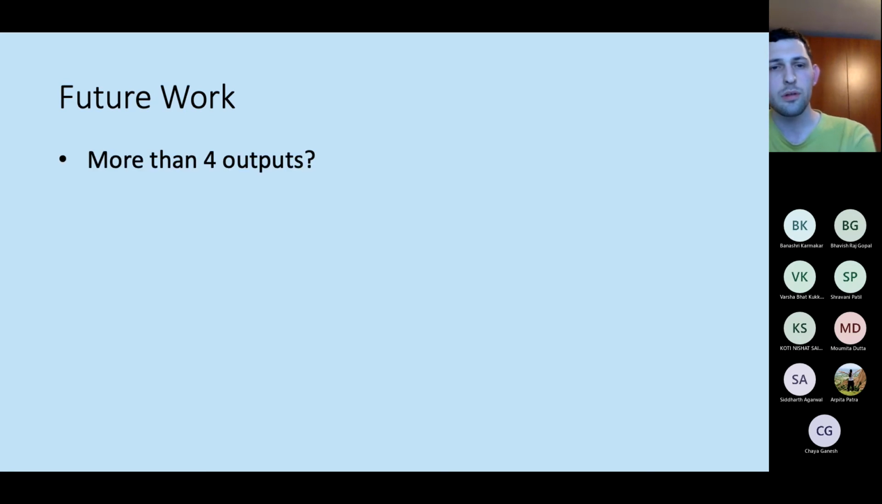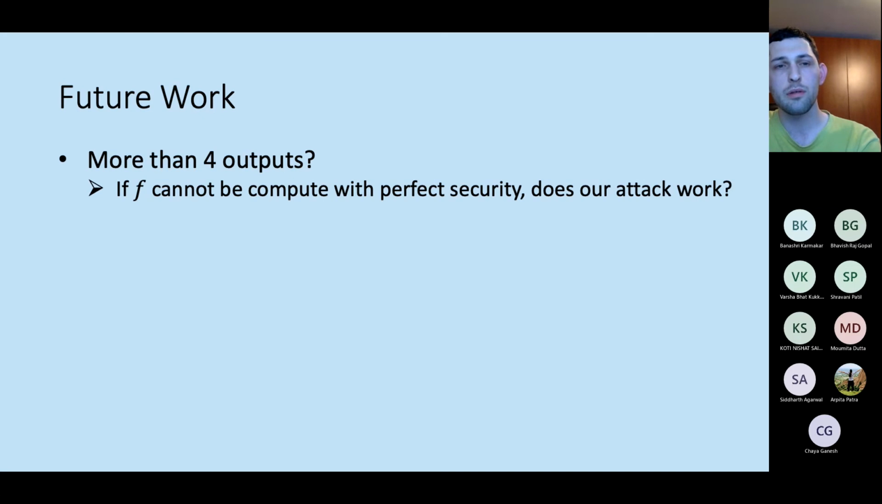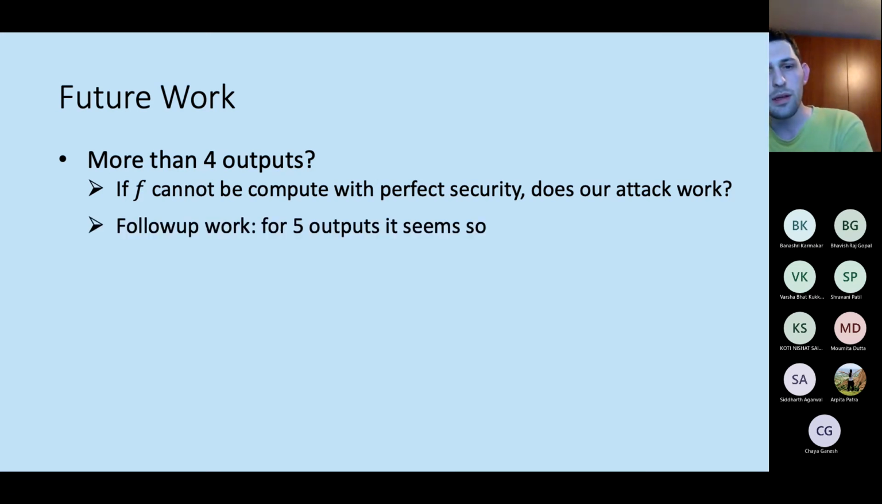Just as future work, it's very natural to ask what happens if the function has more than 4 outputs. In particular, a very interesting question is, if the function cannot be computed with perfect security, does that mean that our attack works? Is our attack sort of complete, in a sense? Can we completely characterize everything using just this one attack? In a follow-up work we did, it seems that it's true for 5 outputs, and it seems even for more than 5 outputs, but we're still not really sure about it.